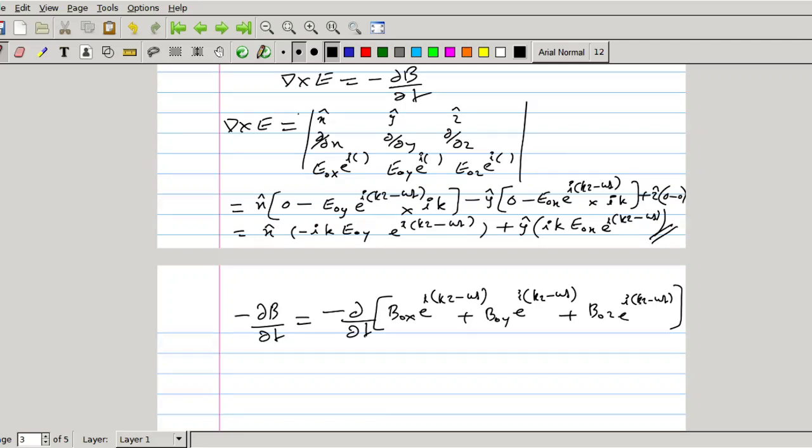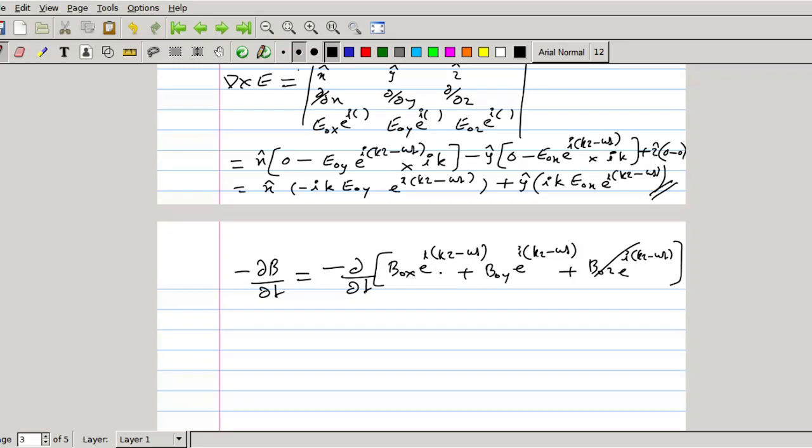We need not take B0z. Here also E0z, we need not take E0z because that term will be 0. E0z is 0. There is no component of electric field along the z direction. Here E0y, E0x, they are not equal to 0. B0z, this term will be 0. Need not take the differential of that one into x cap. This is x cap plus this one into y cap plus this one into z cap. B we are splitting into three components along x, y and z direction. So B0z is 0, so this term will be 0.